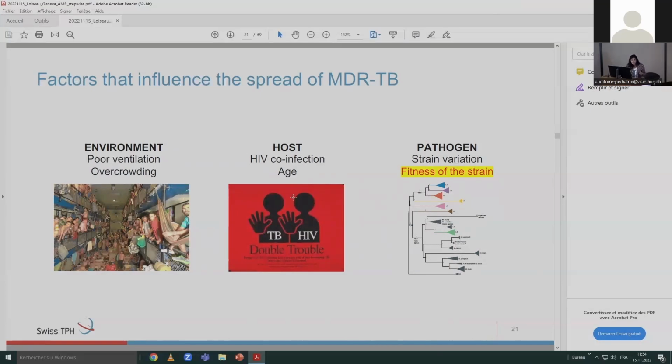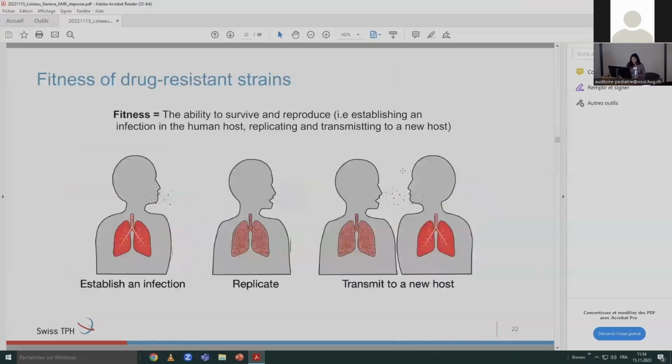Patient comorbidities can also affect, and then there's, of course, everything that has to do with the pathogen genetics. And one of the most important factors, actually, that shapes the rate and size of the epidemic is the fitness of the bacteria. So what is fitness? It would be defined as the ability to survive and reproduce.